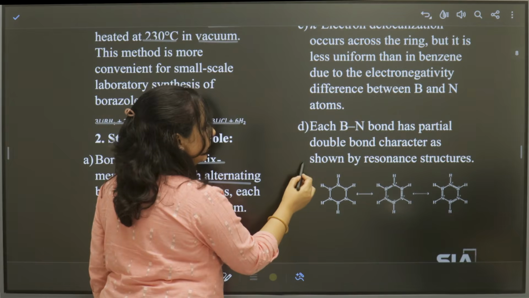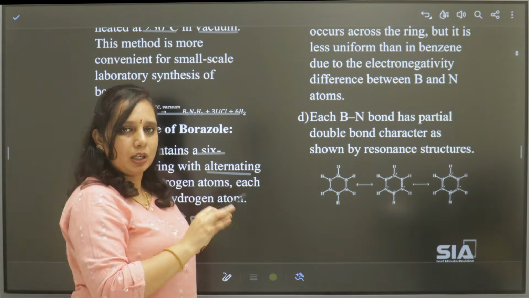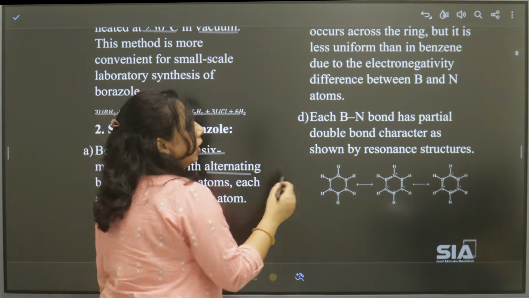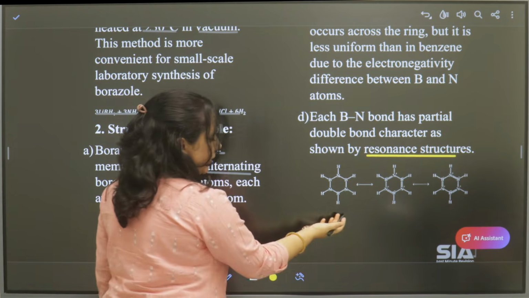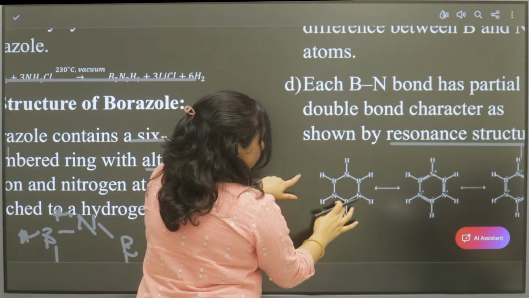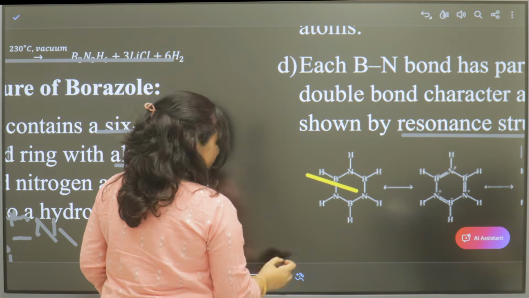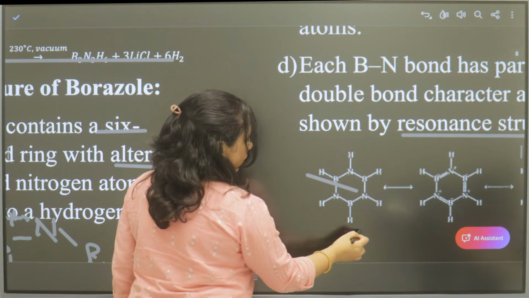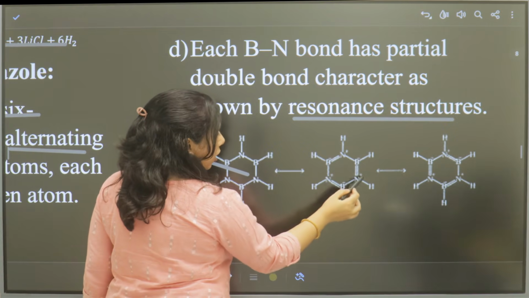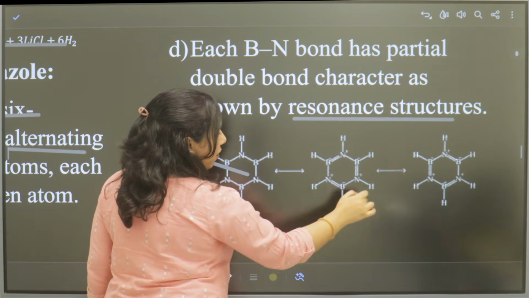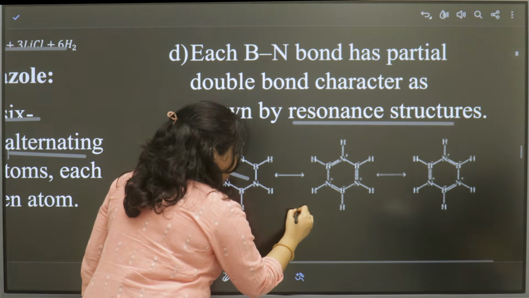The next point we have to see is that each BN bond, each boron nitrogen bond, has partial double bond character, not complete double bond, but partial double bond character. Hence it has resonance structures. So this is the structure of borazine. Here one boron, nitrogen, boron, nitrogen, boron, nitrogen. All have hydrogens and there are double bonds also.